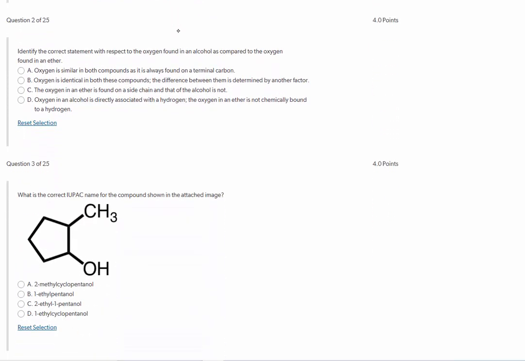Number 2, identify the correct statement with respect to the oxygen found in an alcohol as compared to the oxygen found in an ether. Well, the first statement that I have, oxygen is similar in both compounds as it is always found on a terminal carbon. That is incorrect. Oxygen is identical in both of these compounds. The difference between them is determined by another factor.